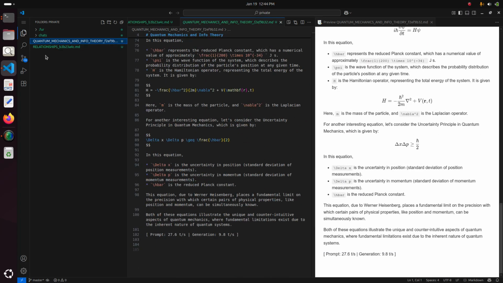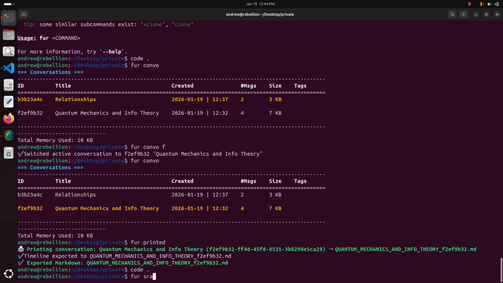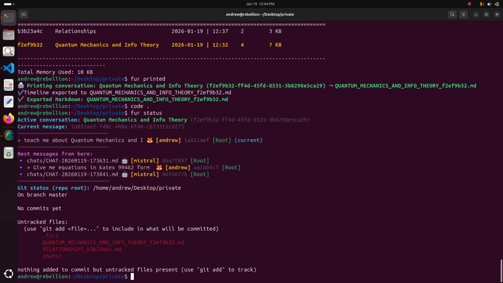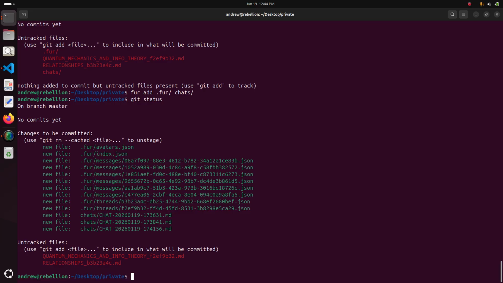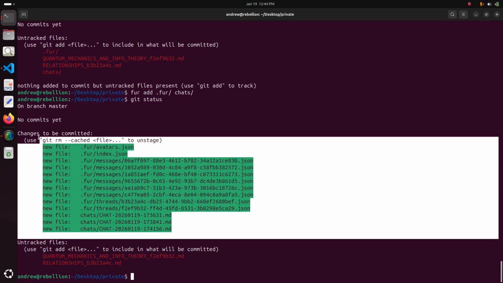Once again, like I said, the only things you need to version control are just those folders, not even the outputs, the exported conversations. The only things you need to version control are the .fur and chats folders, right? It can be for add or get add, same thing. Get status is just saving.